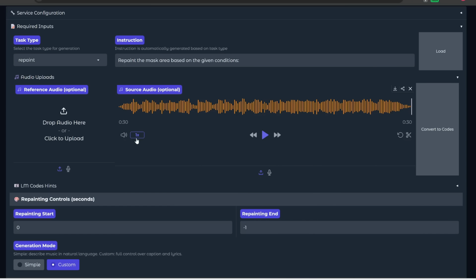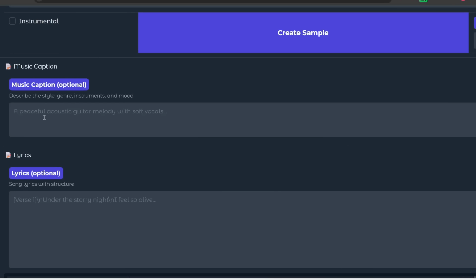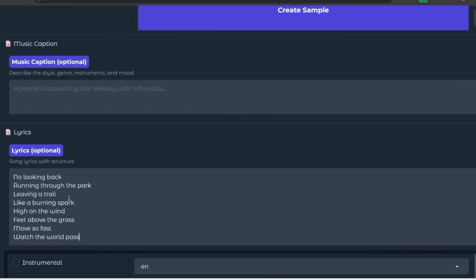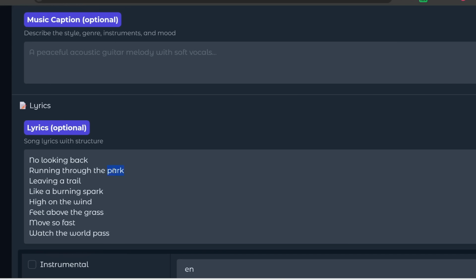Alright, so next, over here, you can just leave the caption empty if you don't want to change the style of the song, but over here for lyrics, let me paste in the original lyrics first, so it's something like this, and we can edit this further. So, for example, instead of running through the park, let's turn this into running through the hall like this.